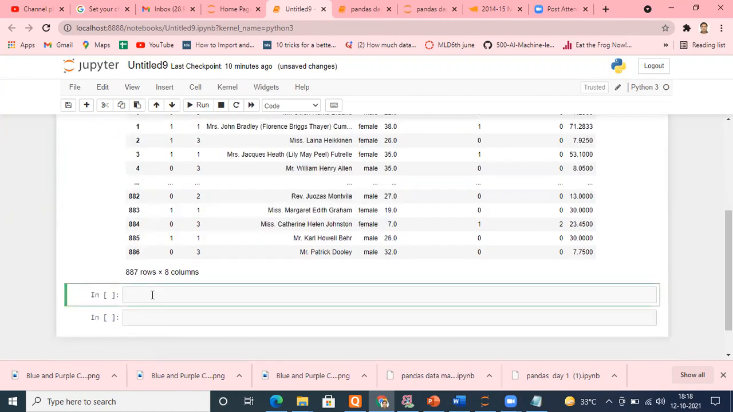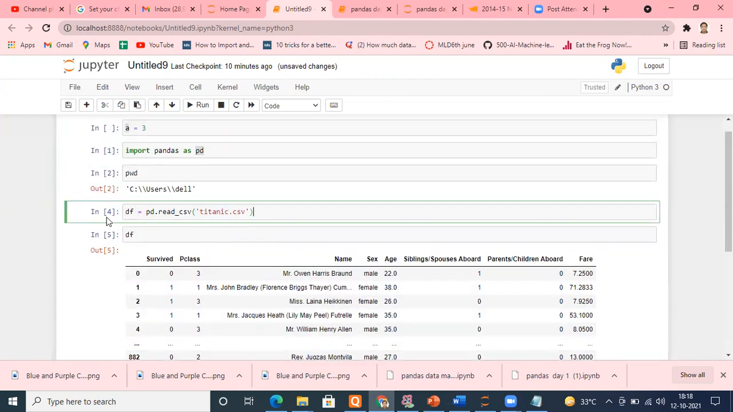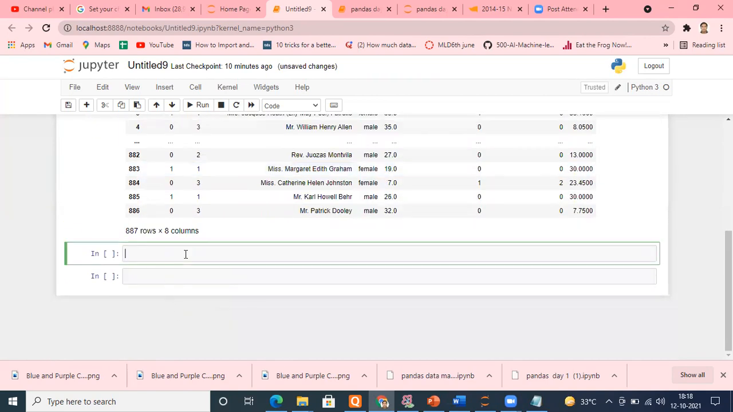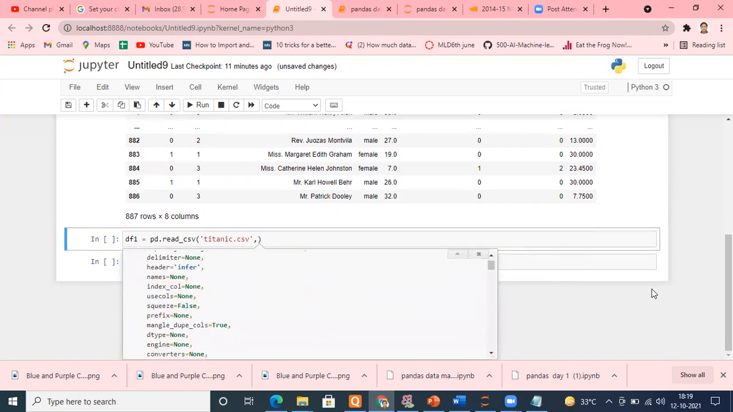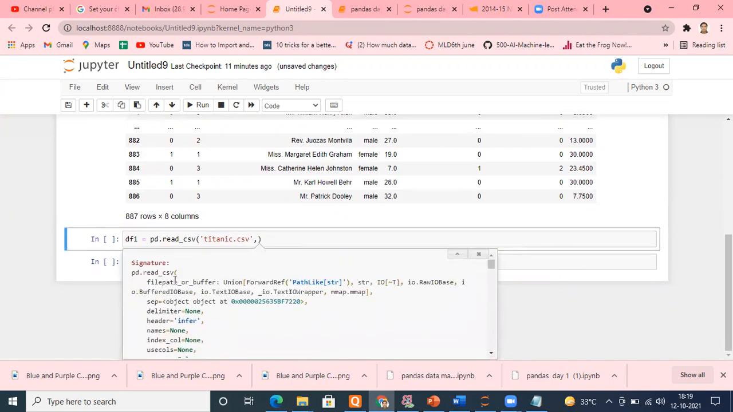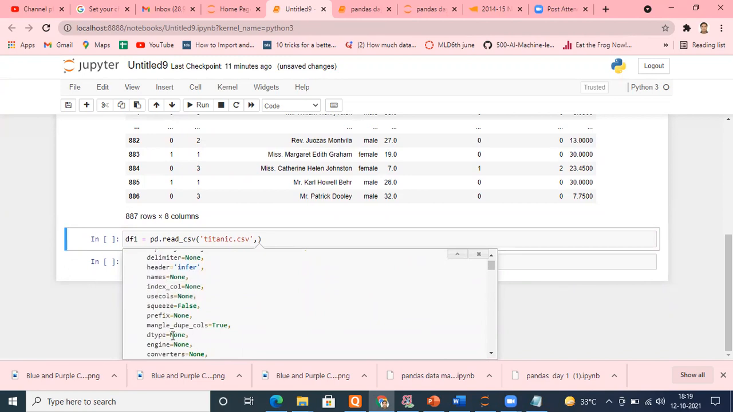So what I'm going to do, again, I'm copying and pasting the same thing so you can understand. Let me give the name df1 this time. Put a comma here, and there are several arguments this read CSV will take. For example, let me press shift and tab inside. See, an abundance of arguments it can take. And the argument which is important for us right now is this one.